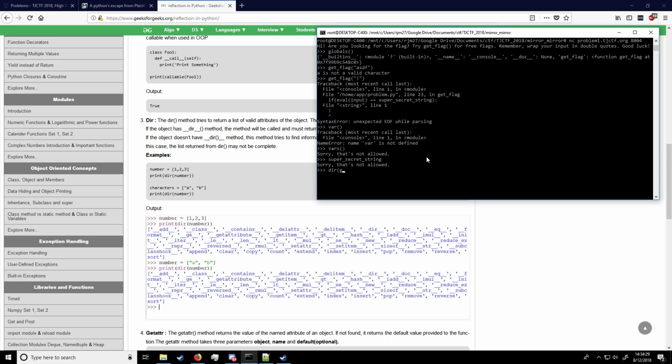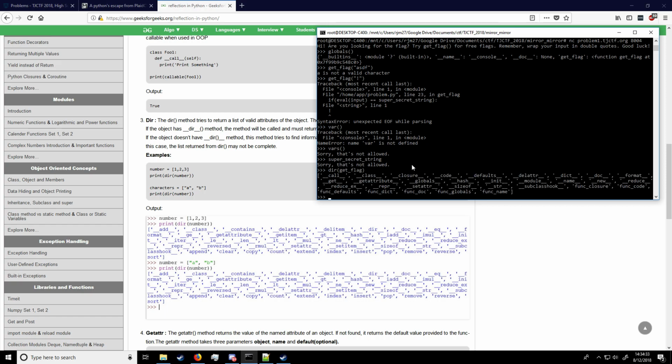So what I did was just call dir on the getFlag function to see about its interesting attributes. And after a while, what stood out to me was this func_code attribute. So maybe I could leak the code for the entire function that way. Turns out that's not really what was in that attribute, or at least what I could access in that attribute.